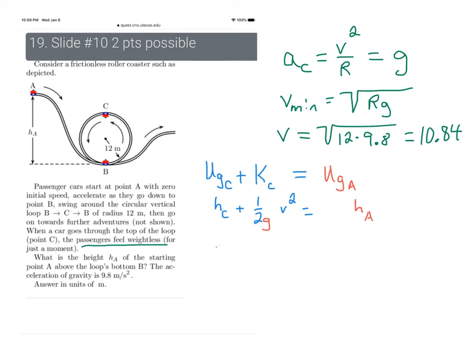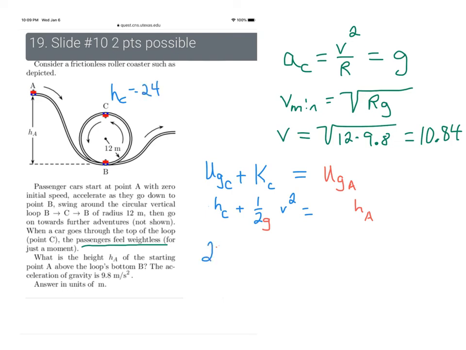So it's simply equal to the height at C, and the height at C is not the radius. The height at C is the diameter. So my height at C is twice the radius. If my radius is 12, then my height at C would be equal to 24.